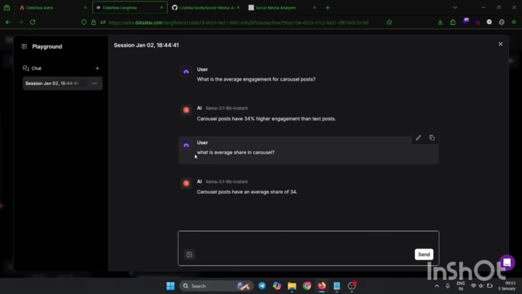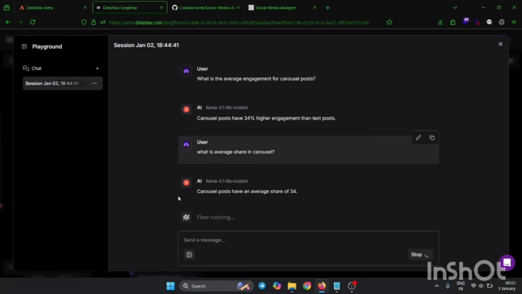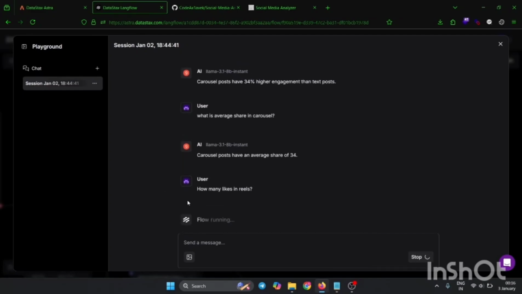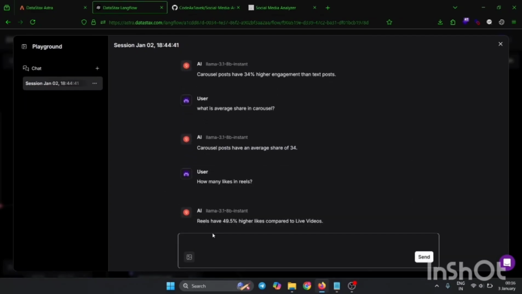Let's check how many likes on the reels. We entered our prompt and the flow is running. So reels are 40.5 higher compared to video likes. It's comparing with other post types, so it is similar to the example output response on the assignment.